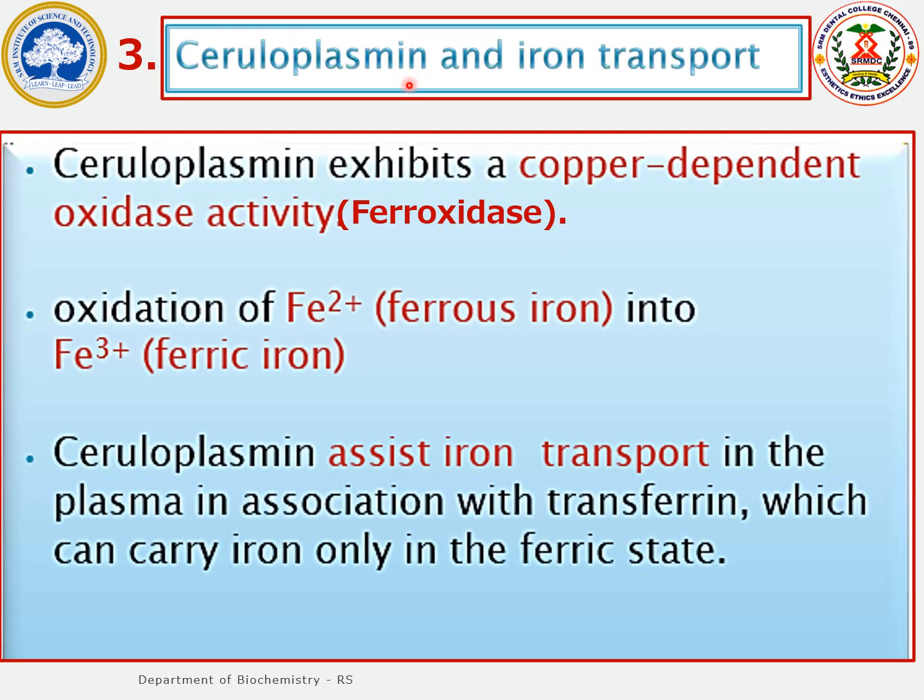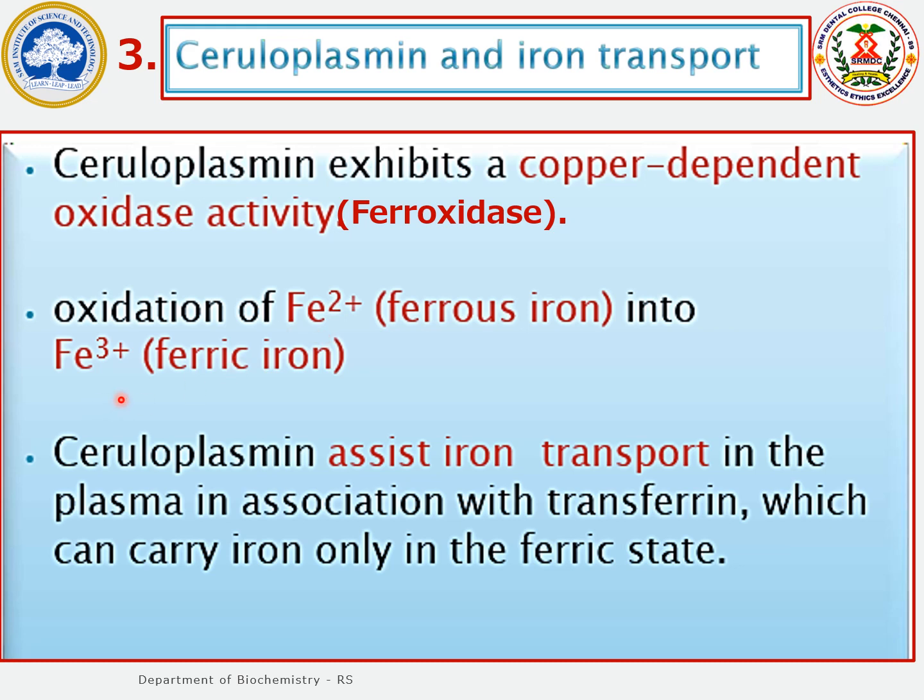Ceruloplasmin, which is a storage form of copper, is involved in iron transport, because ceruloplasmin exhibits a copper dependent oxidase activity, otherwise called ferroxidase activity. The function of ferroxidase is to oxidize the ferrous form of iron, that is Fe2+, into the ferric form of iron, that is Fe3+.